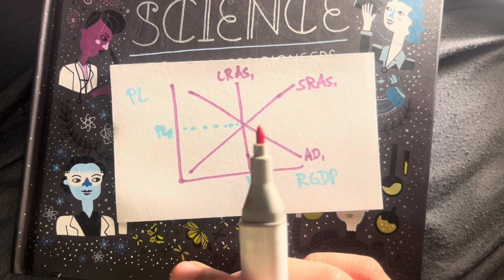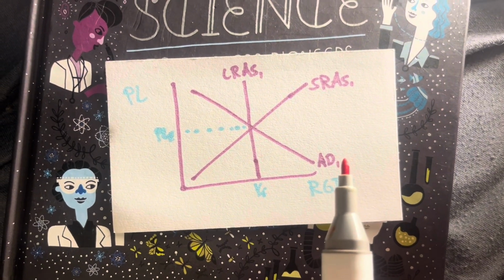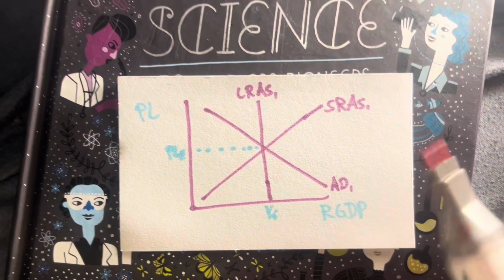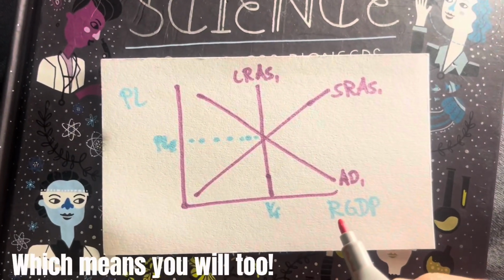So here I have drawn out the long run aggregate supply, short run aggregate supply, aggregate demand graph. On the y-axis, I have the price level, and on the x-axis, I have the real GDP. This is the graph that I've had to use the most in my studies. Now, first I want to talk about the real GDP.